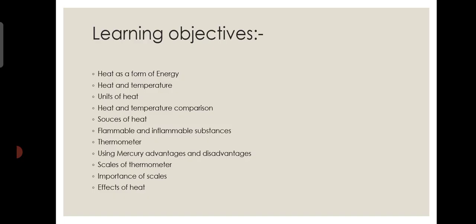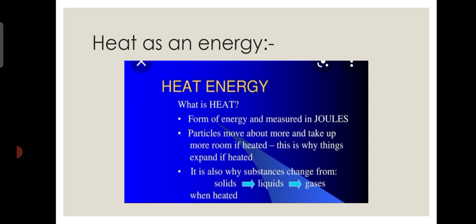Objectives of the chapter: heat as a form of energy, heat and temperature, units of heat and temperature comparison, sources of heat, flammable and inflammable substances, thermometer using mercury, advantages and disadvantages, scales of thermometer, importance of scales and effects of heat.